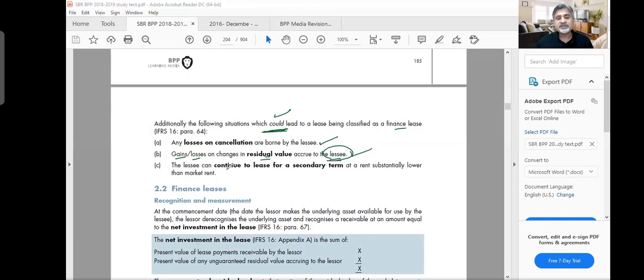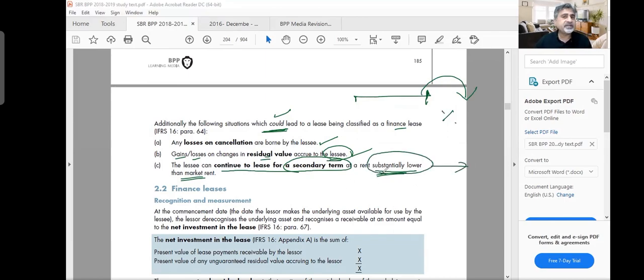And last of all, the lessee can continue to lease for a secondary term, which means that the lessee has a right to extend it, not with mutual consent, but one-sided. You give the lessee the right to extend the contract at a substantially lower than market rent. So one contract will finish, and then he can sign another contract at a lower rent. It means he is definitely going to continue, because it is substantially lower than the market. He's not going to let it go. He will continue. So he's the only owner. He's the only one getting benefit from this asset.